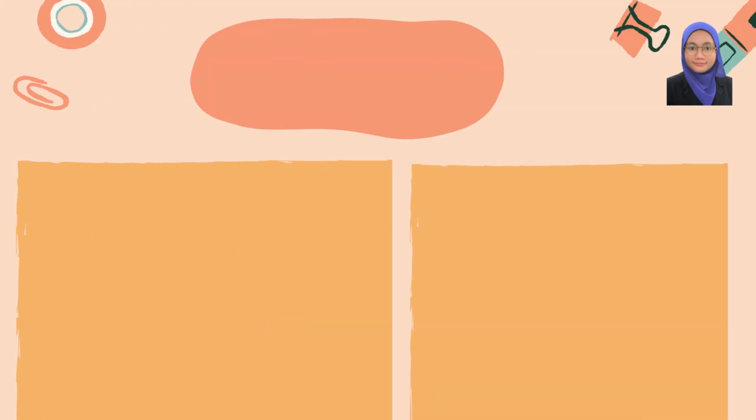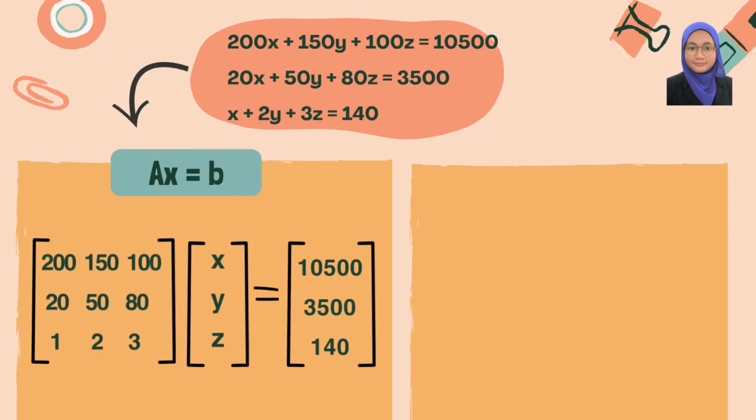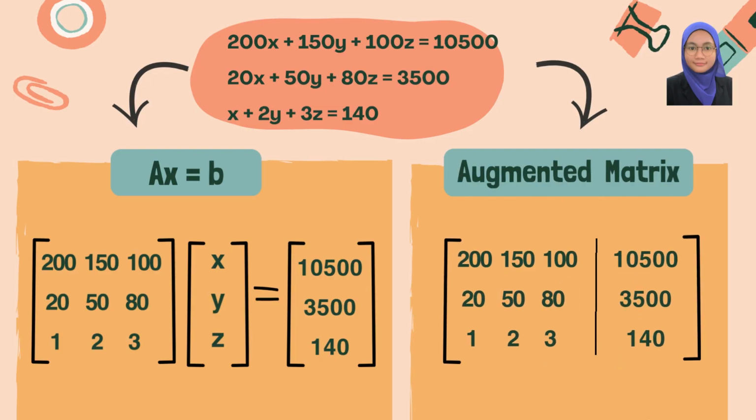Based on the amount of flour, sugar, and eggs required for each product, we obtain the three linear equations shown on the slide. Next, these equations are written in the form of AX equal to B, where matrix A contains the coefficients, matrix X represents the variables, and matrix B represents the total available resources. Then, we combine them into an augmented matrix. This matrix will be used to solve the system using the Gaussian elimination method.